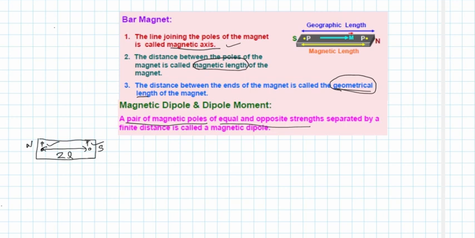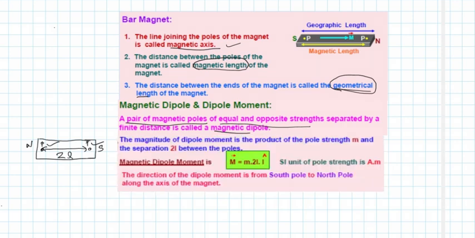So 2L represents the distance between the two poles. Then the magnitude of the dipole moment is the product of the pole strength M and the separation 2L between the poles.